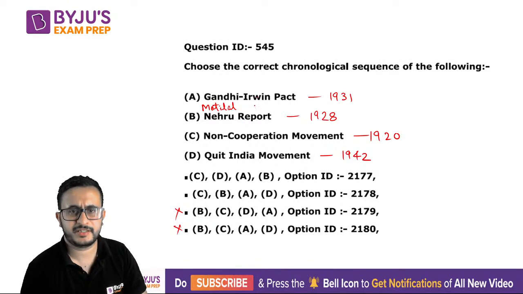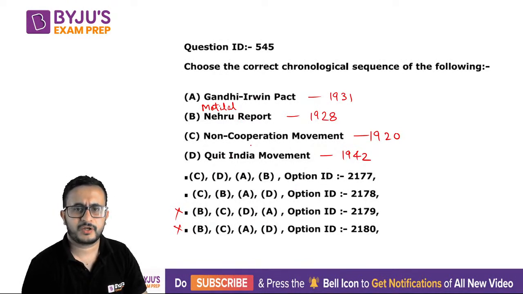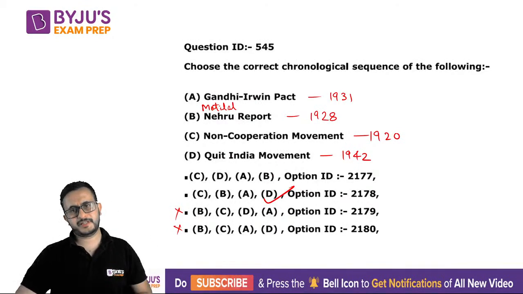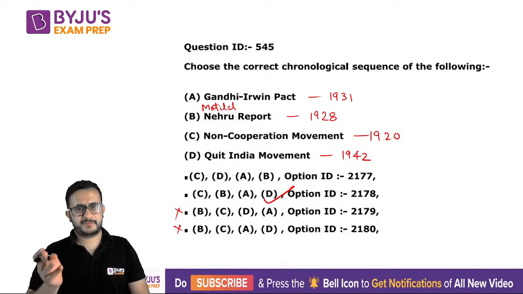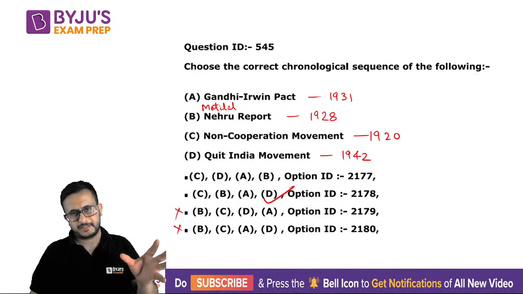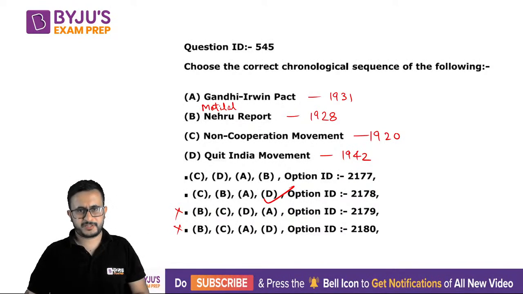Okay, then you have Gandhi Irwin Pact, and at the end, Quit India movement. So that is the correct order of these four events. So knowledge of history, if someone has read history, maybe Quit India movement, most of the people do, right? 1942, and probably this also, non-cooperation movement. Other two might not have been known to many people.